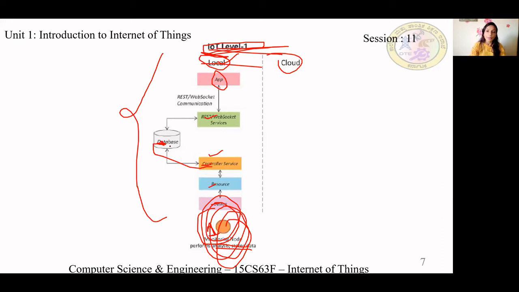In this example, if you take home automation, we can use IoT level 1. What happens? The controller continuously checks the status of the light, on or off. And you can use REST or WebSocket.